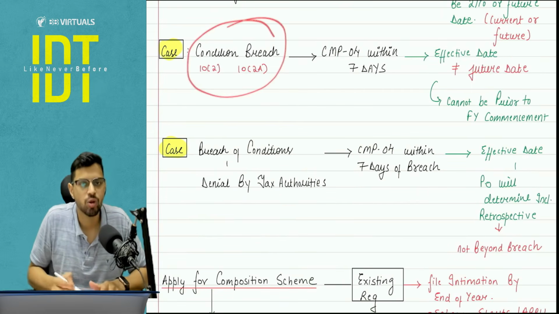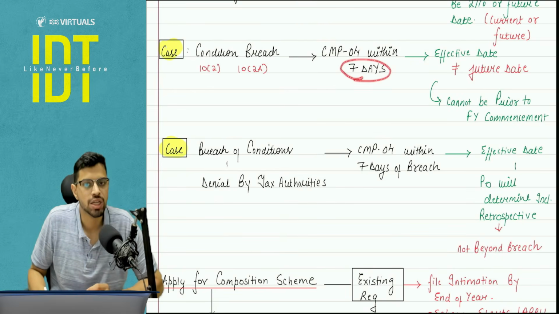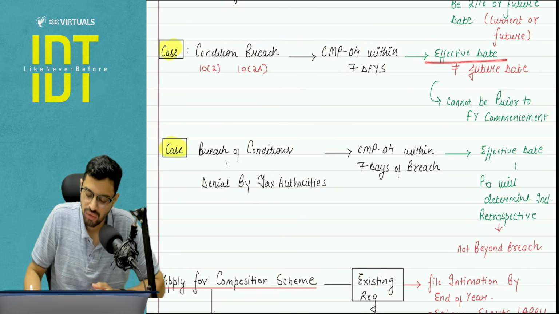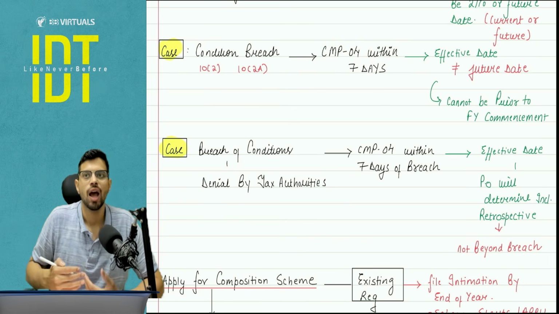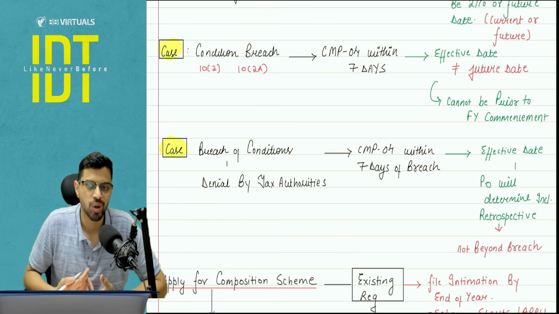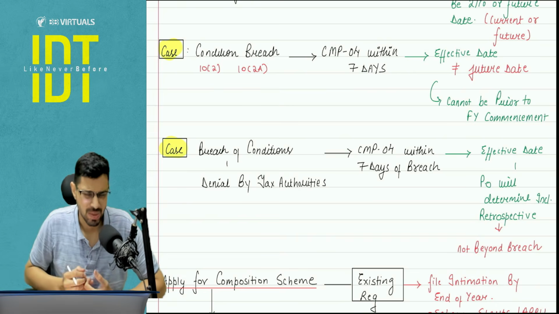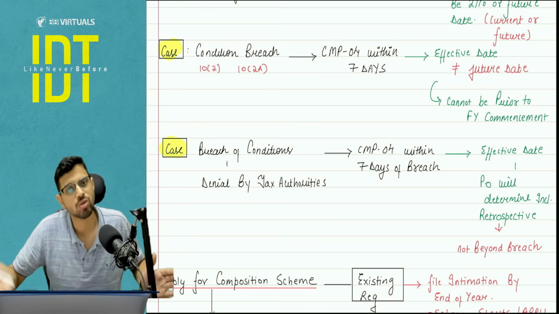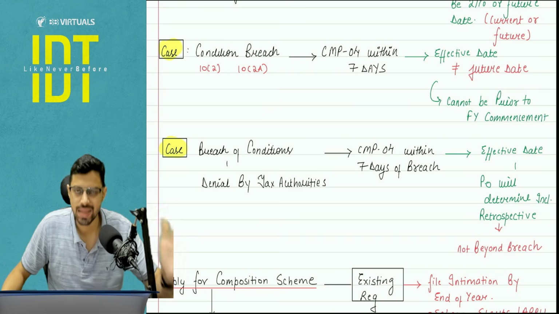If there is any condition breach, so you were provided certain conditions, let's say you make an interstate supply. So here within 7 days from this condition breach, you will have to file a intimation that is in CMP 04, and the effective date cannot be any future date. The effective date will be the date on which the scheme has been lapsed. It cannot be future date, because how can you determine that my condition is going to be breached on this date? Okay, and also it cannot be prior to the financial year commencement. Basically, these are procedural aspects. The composition levy works on FY to FY basis unless you are a new registration. So it same applies on the withdrawal basis also, that your withdrawal date cannot be prior to financial year commencement. So at least, let's say for example, in the month of May, there is a condition breach.